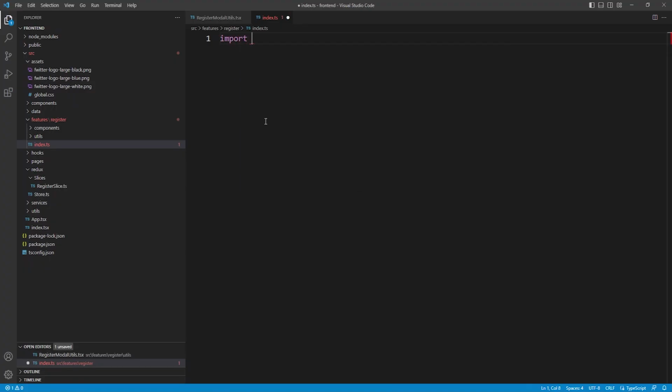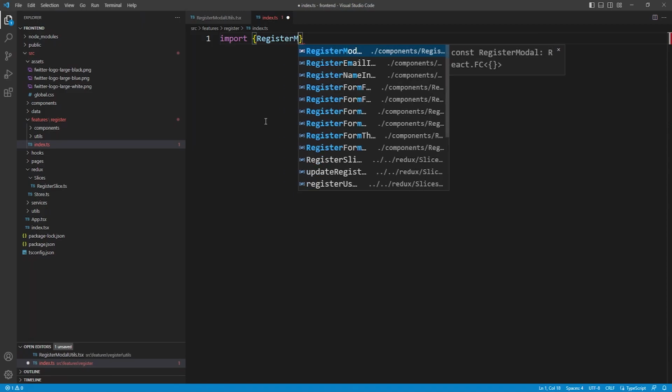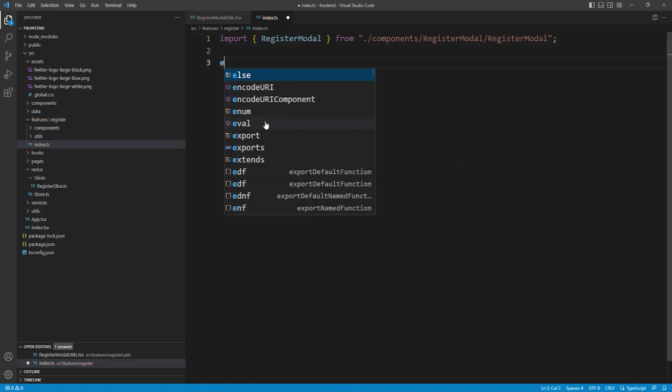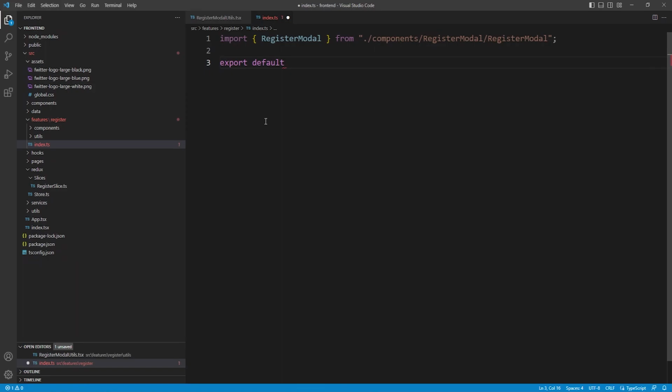To wrap up, we go ahead and clean up the package structure by moving all of the modal components under a single folder and then exporting the entire register component from an index file to clean up the import statement.